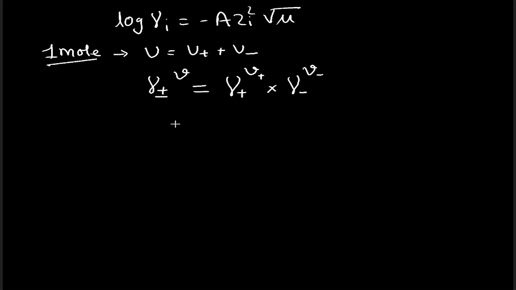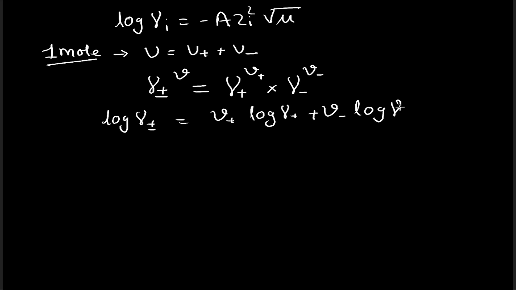Now we could rearrange the expression, that is, I can take logarithm on both hand sides. So we know that log of power will come in front, and we will have log of gamma plus minus is equal to V plus log of gamma plus plus V minus log of gamma minus, and V over here I am taking directly into the denominator, and this I could write in this particular manner.